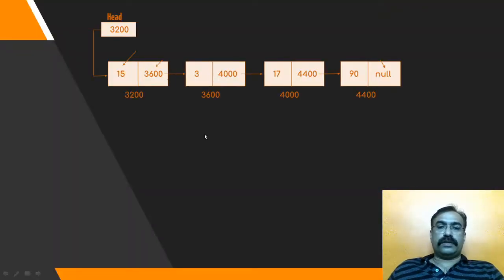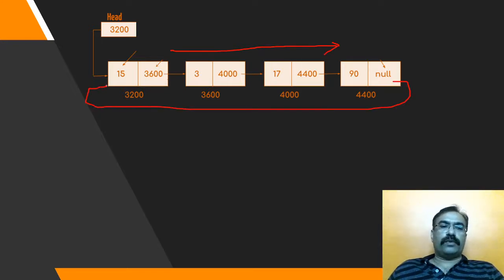So this is a structure. I can traverse only in the forward direction, one by one, and once I reach the last element, at the max what I can do is provide the address of the first element to the last node. This is called a circular linked list, but it is not possible for me to traverse in a reverse direction.